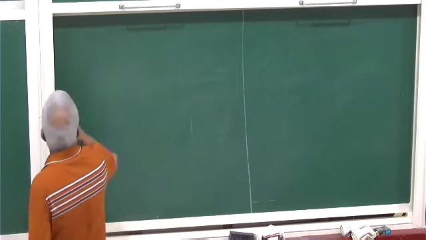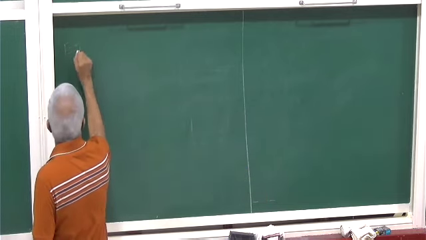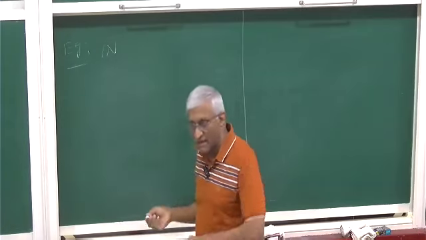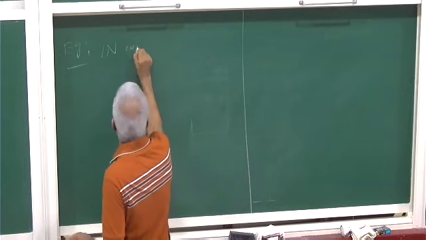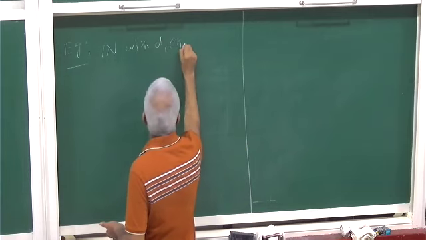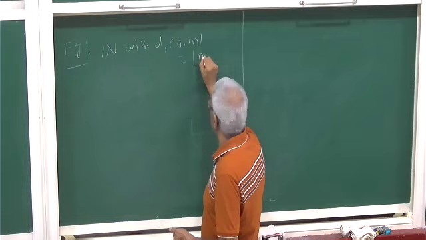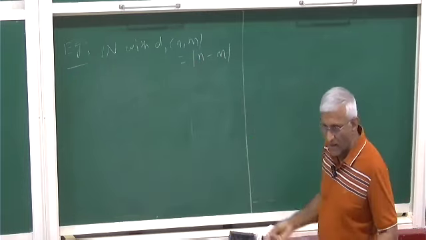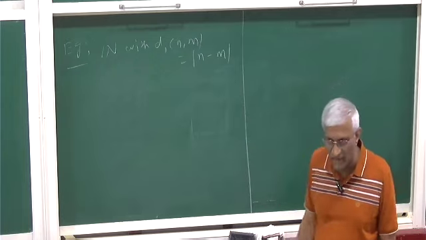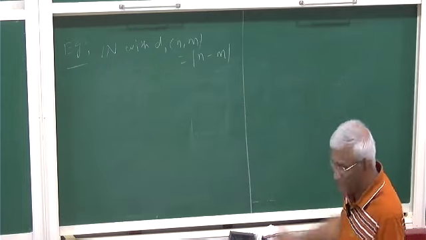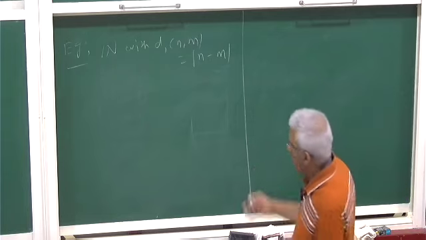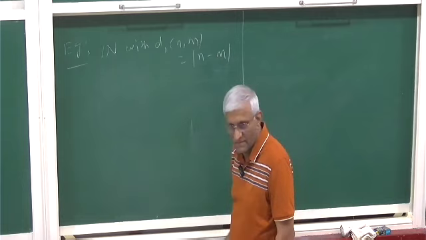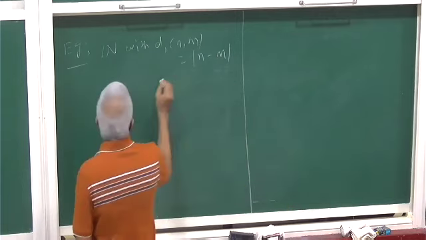So, for example, let's first talk about N with the discrete metric, d1 of n, m. You can take the distance between n and m equal to 1 if they are different, and 0 if they are the same. This gives the discrete topology, where all subsets are open. Singletons are open, so all subsets are open.